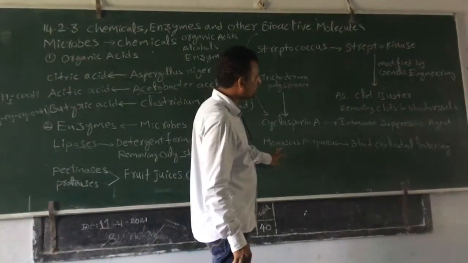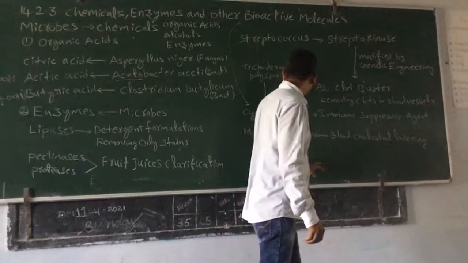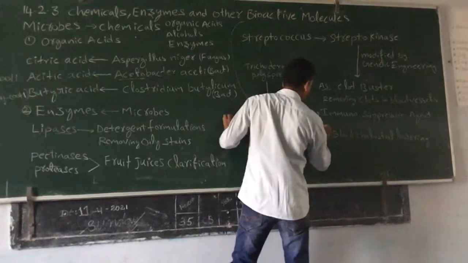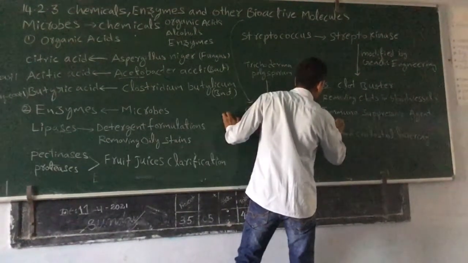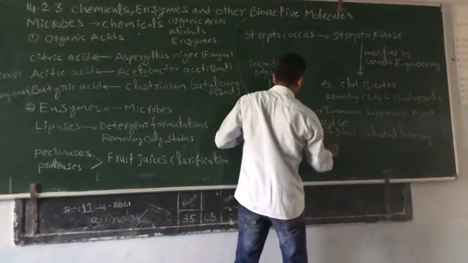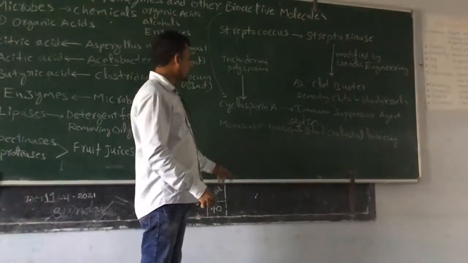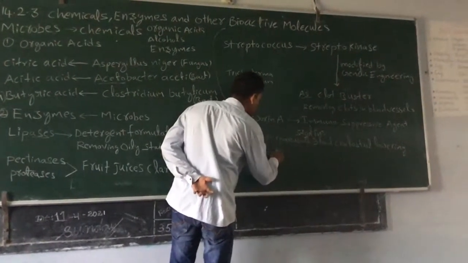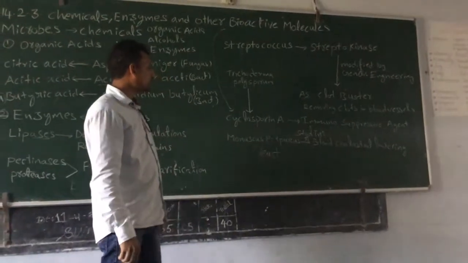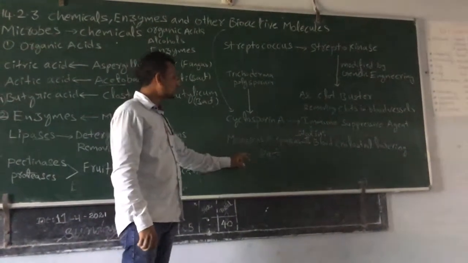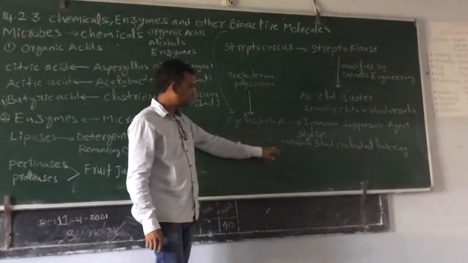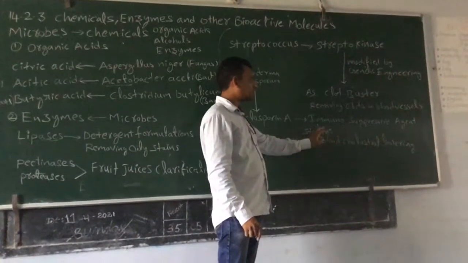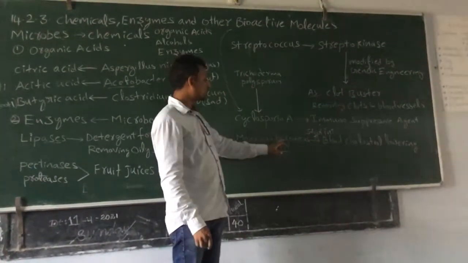Next another product is statins. Statins are obtained from Monascus purpureus. It's like a yeast. In yeast, there are different types of species. One species, Monascus purpureus, is a type of yeast. From this yeast we can obtain statins.